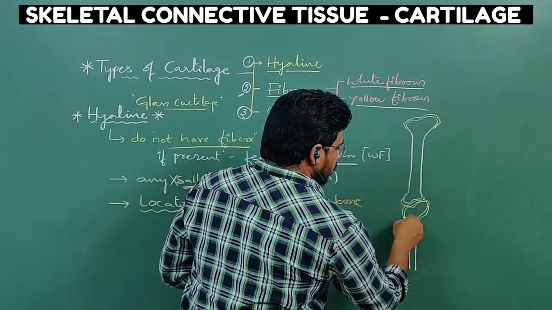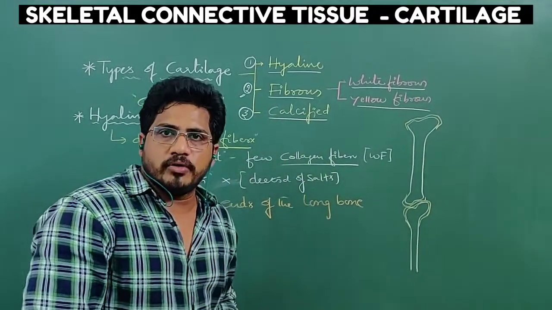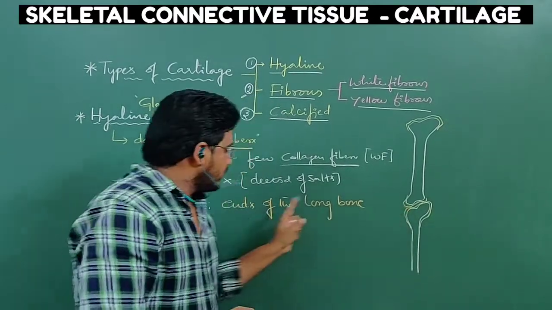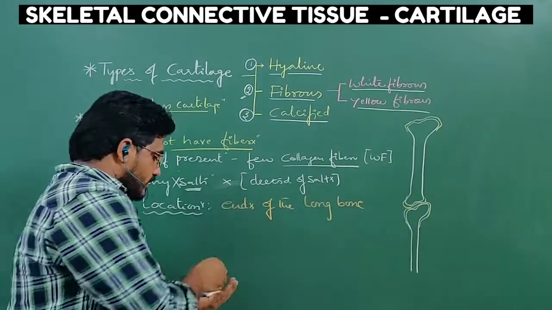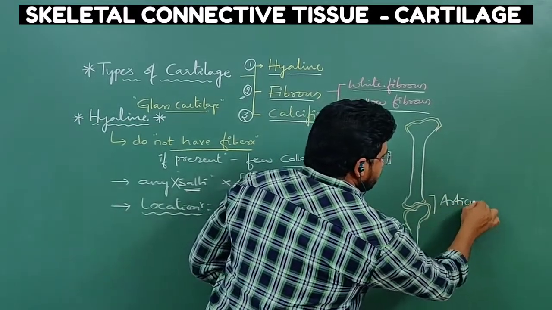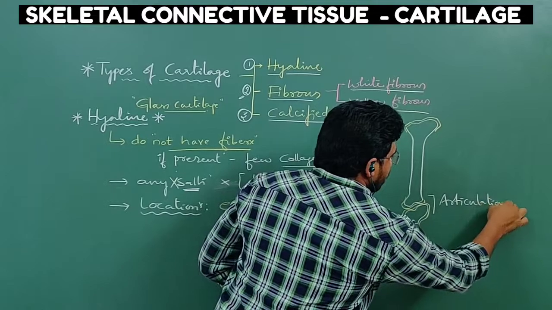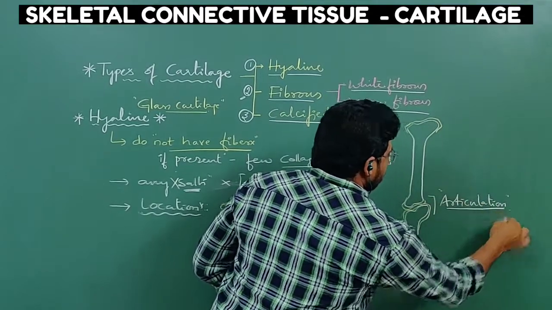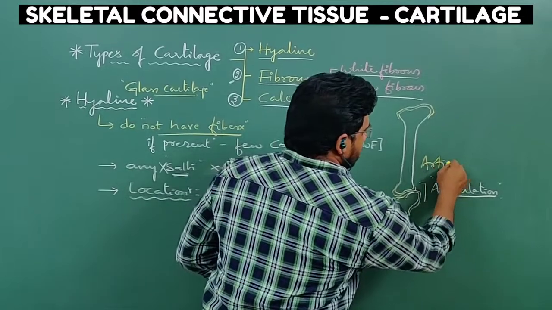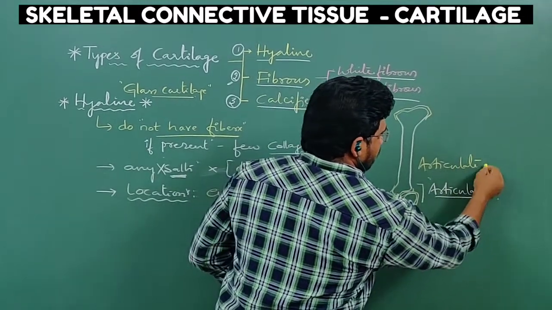To join the two bones by the contact of both edges of the bones, this cartilage is important. The connection is called articulation. In this case, this hyaline cartilage is called articular cartilage.